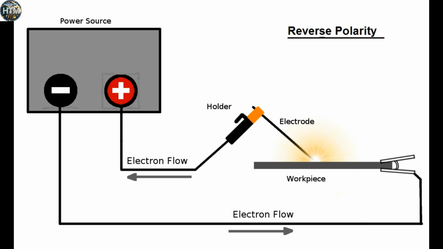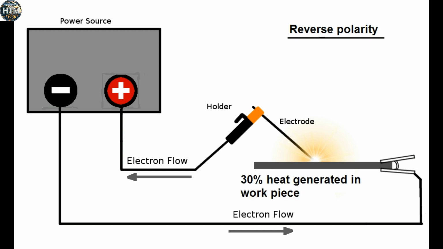Now, reverse polarity. It is the opposite of straight polarity. If the workpiece is connected to the negative terminal and the electrode is connected to the positive terminal, then this type of welding is called reverse polarity welding. In this polarity, 70% of the heat is generated in the electrode and 30% in the workpiece.